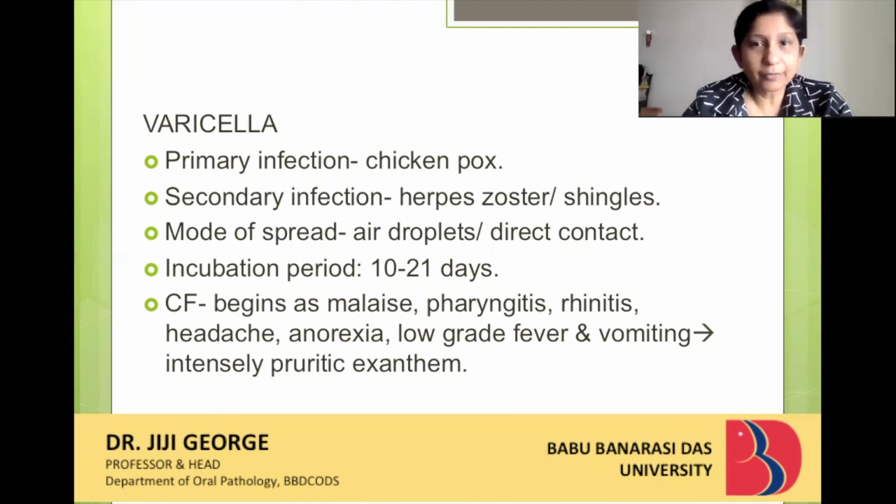So, how will the clinical features or the symptoms begin? It would begin like a malaise or a normal cold or a pharyngitis, that is a sore throat, and headache, or you don't feel like eating, anorexia, low grade fever and vomiting. That is basically how a prodromal symptom in a viral infection would start. Now, common cold is also a viral infection caused by a different type of virus, the rhinovirus. Here, clinical features would always start as a prodromal symptom. You feel very lethargic and lazy, with malaise and tonsillitis.